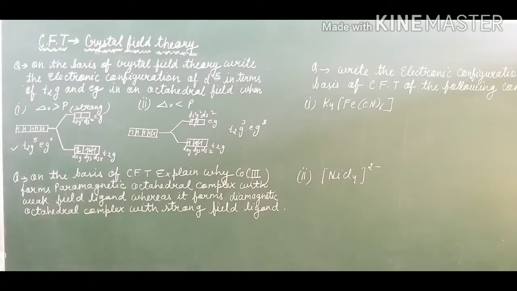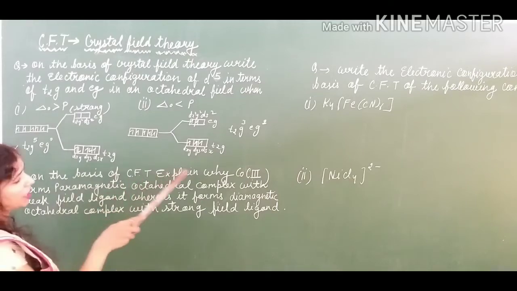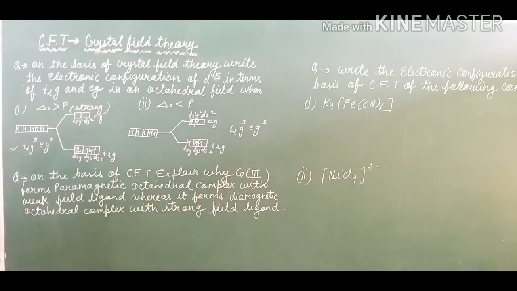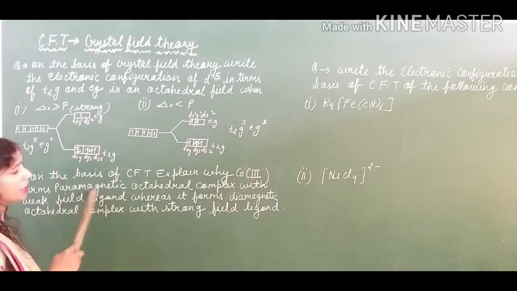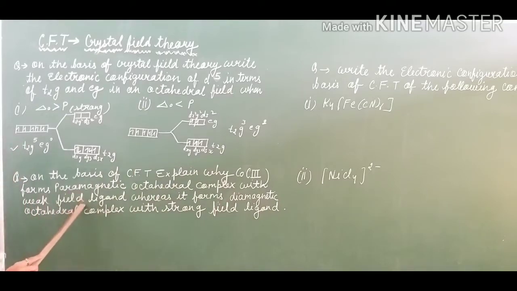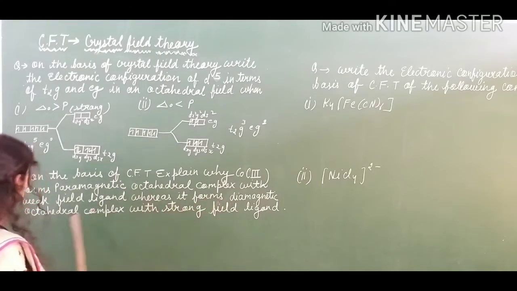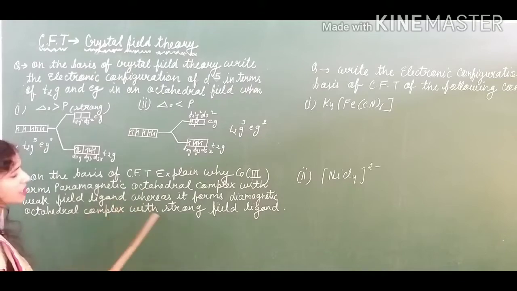You see here: on the basis of CFT, explain why cobalt(III), meaning cobalt has 3 positive charge on it, so its oxidation state is 3, forms paramagnetic octahedral complexes with a weak field ligand, whereas it forms diamagnetic octahedral complexes with a strong field ligand. So we have to discuss that.